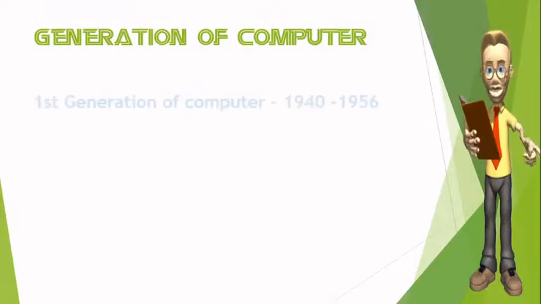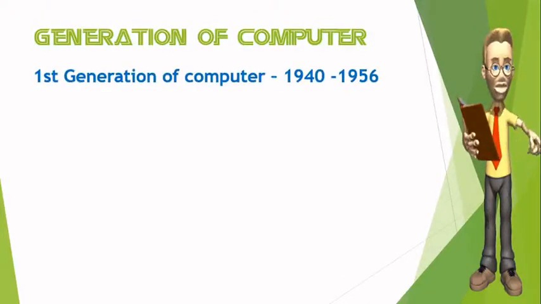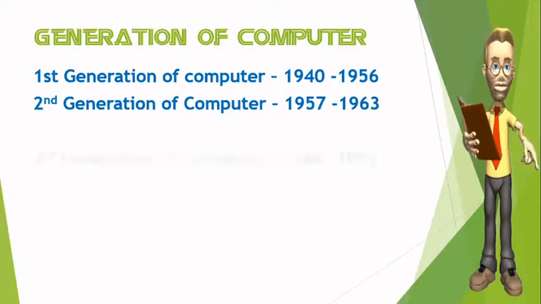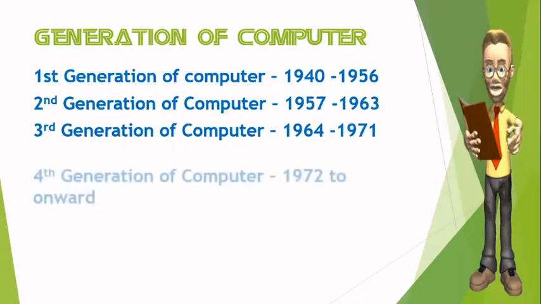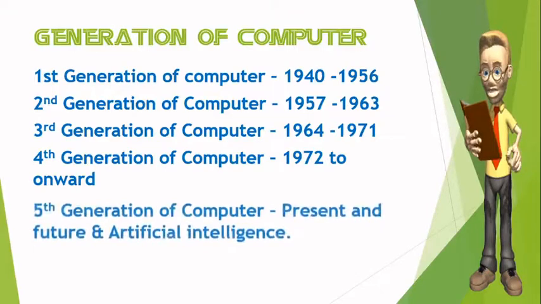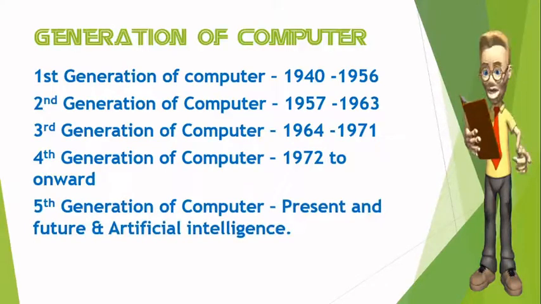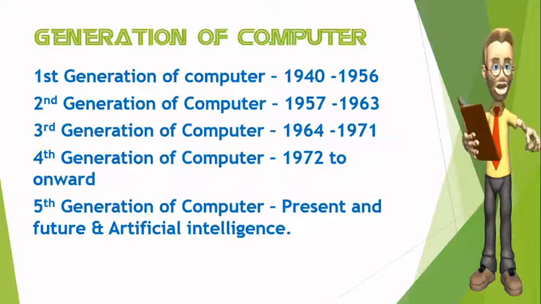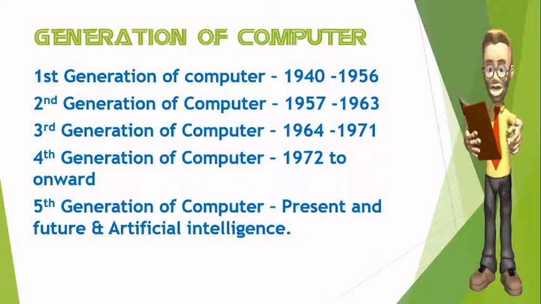Now we will discuss about the generation of computer. There are 5 generations. First generation of computer is from 1940 to 1956. Second generation of computer is 1957 to 1963.